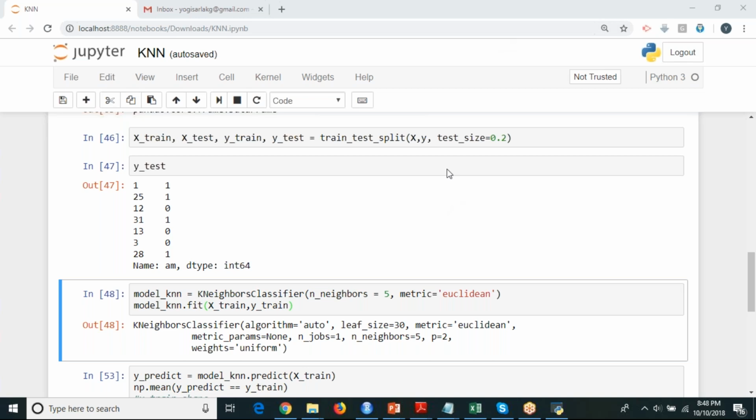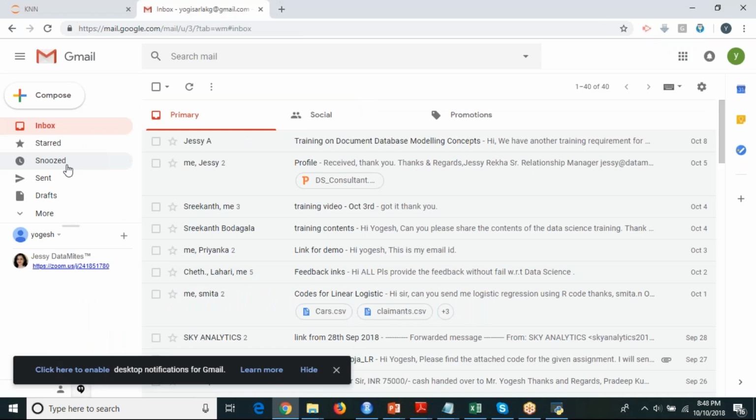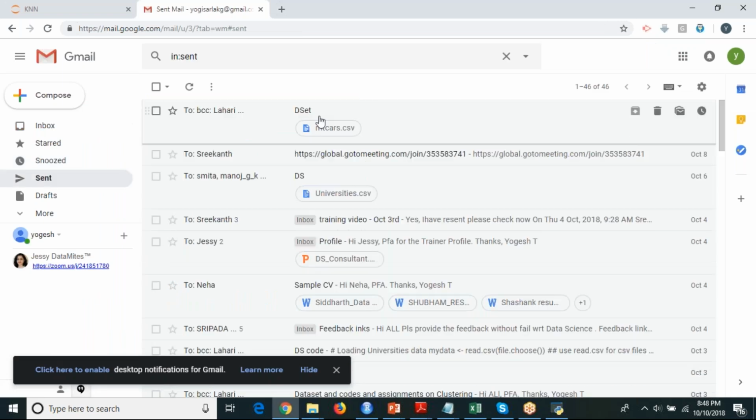I'm going to share this file called KNN and also yesterday's data set, that is your cancer data set. Based on that, you should build your KNN using Python for that data set.